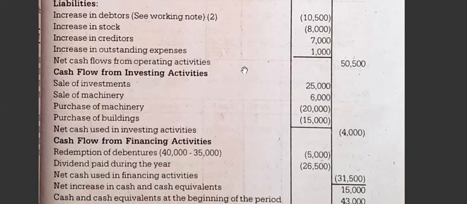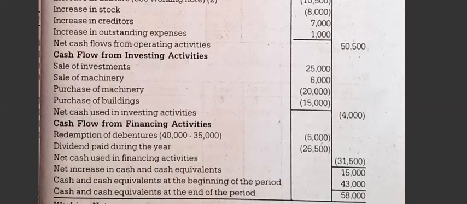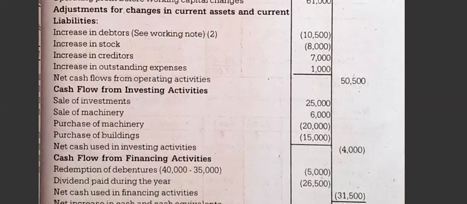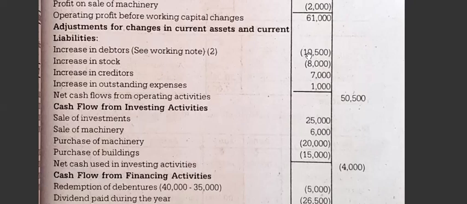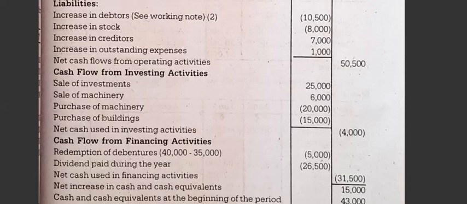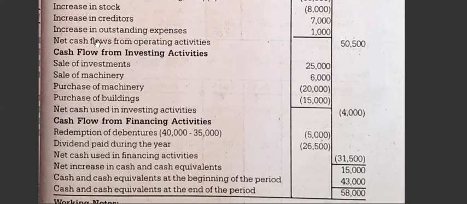Cash flow from operating, now totaling that one, all you have to take operating also. See here, 61,000 minus 10,500 minus 8,000 plus 7,000 plus 1,000, you will get 50,500. Next comes investing activity. In investing activity, you have to check investment, machinery, furniture, building, etc. Sale of investment is gained 25,000, which is an inflow. So inflow you write as it is, outflow write in a bracket.